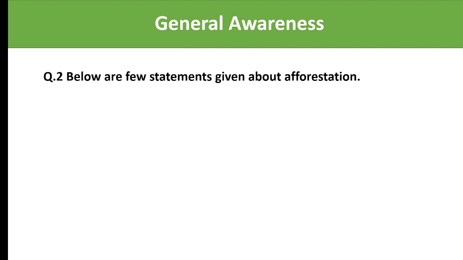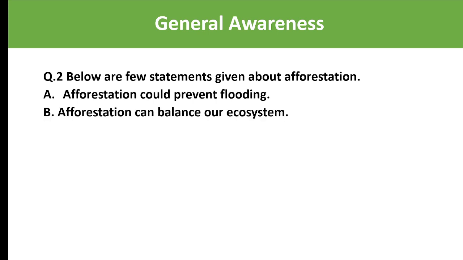Next. Below are a few statements given about afforestation. And what are the statements? Statement A says afforestation could prevent flooding, and statement B says afforestation can balance our ecosystem. Which of the above statements is correct?